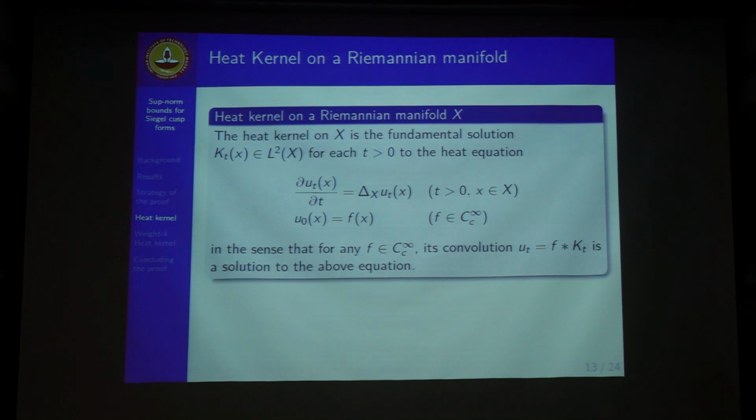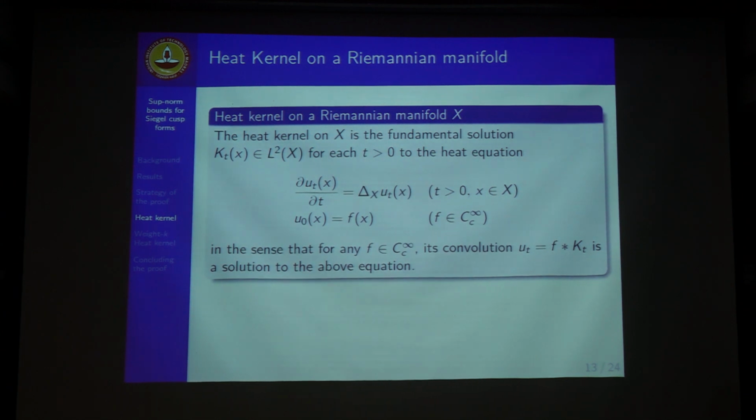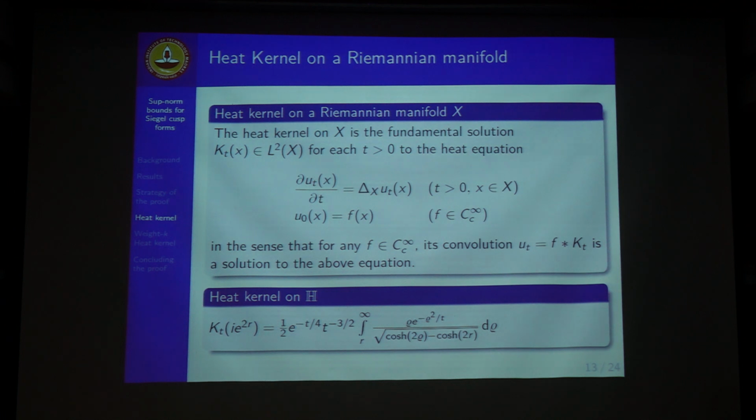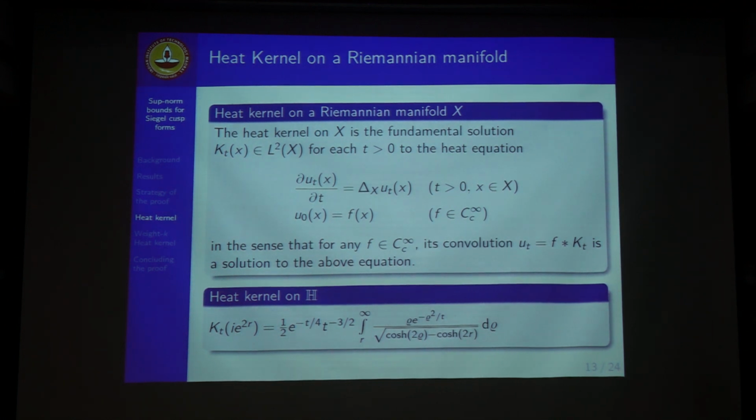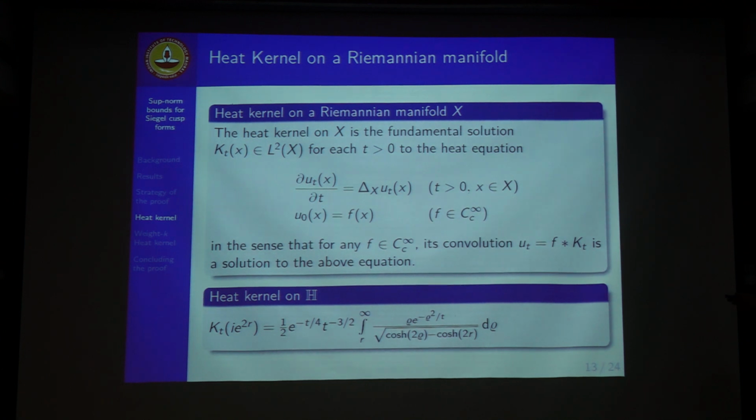So, construction of the heat kernel. The heat kernel on the Riemannian manifold X is the fundamental solution of the heat equation. On the upper half space, this takes this particular form. This is for the weightless Laplacian, and what we must see here is that we go for the heat kernel corresponding to delta k.